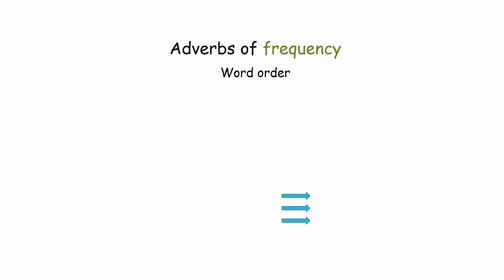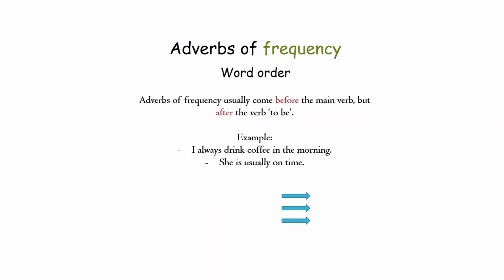Now, let's look at the rule of using adverbs of frequency in a sentence. Adverbs of frequency usually come before the main verb but after the verb to be. For example, I always drink coffee in the morning. It comes before drink. But when we have am, is, are in our sentence, it comes after the to be verb. For example, she is usually on time.